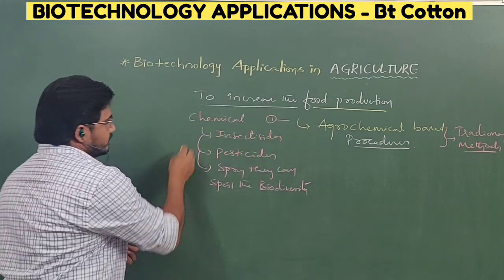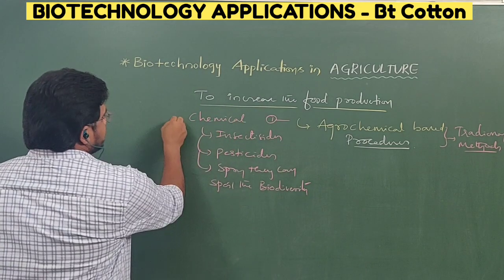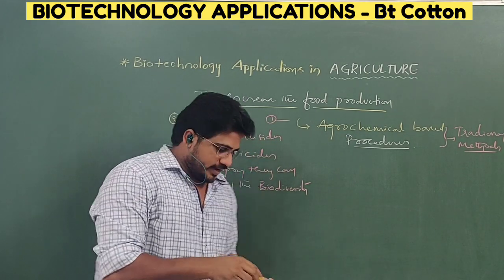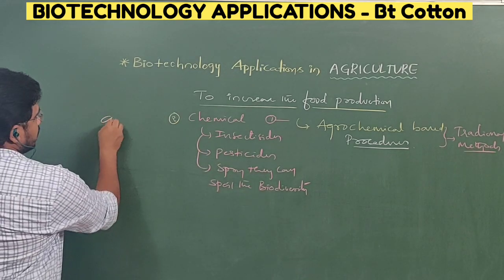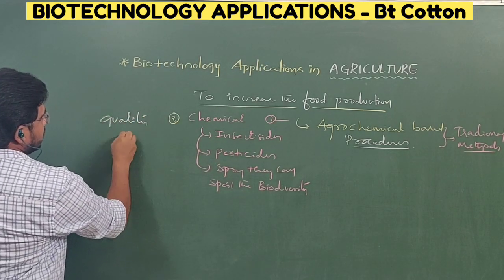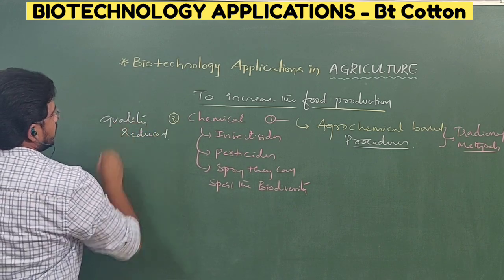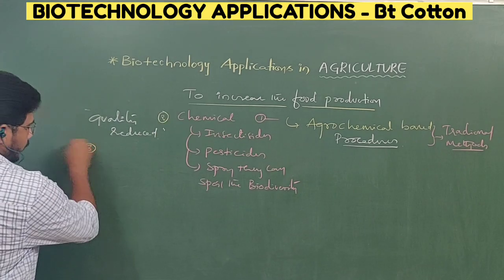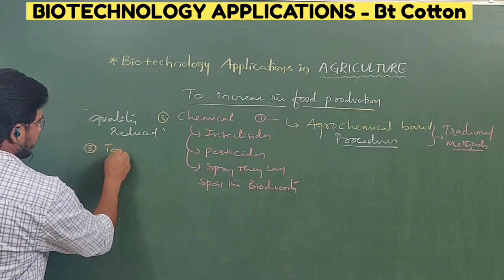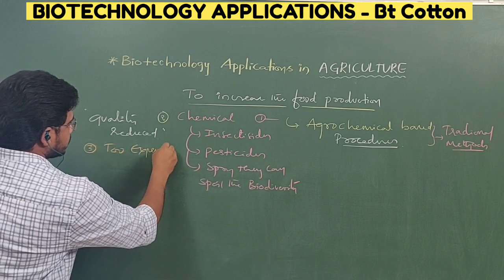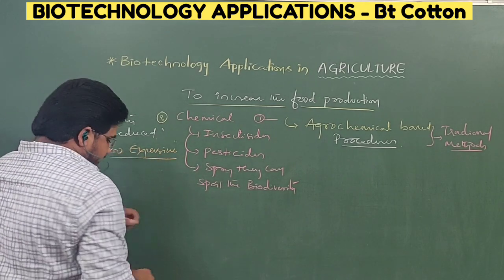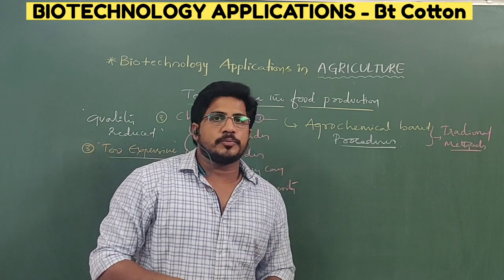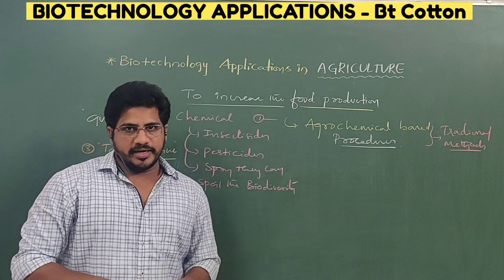This is the first one, they are using chemicals. The second drawback in the agrochemical based processes is that quality reduces. Quality will be reduced, not the quantity. Understand? The third important thing is they are too expensive. Farmers cannot bear such expensive chemicals to spray as fertilizers to protect their crops and get good yield.